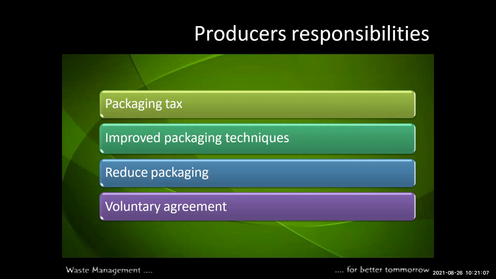This is a packaging tax, tax taken on packaging, improved packaging techniques, reduced packaging, and lottery agreement. Okay, so use this type of waste and make a better tomorrow. It directly reduces waste, and directly impacts the environment, ecosystem, and aquatic life.